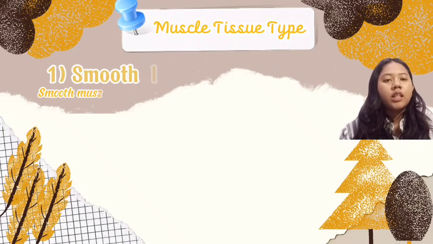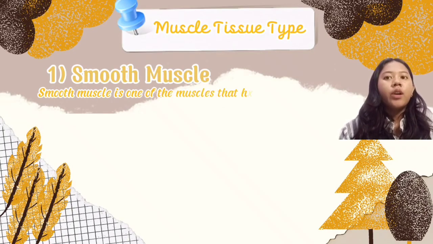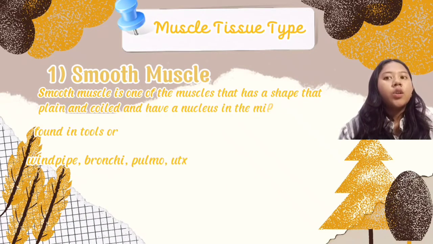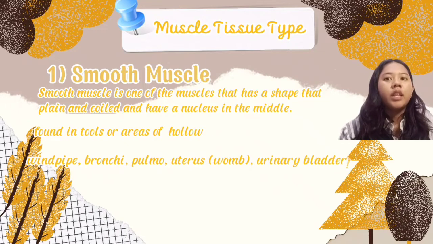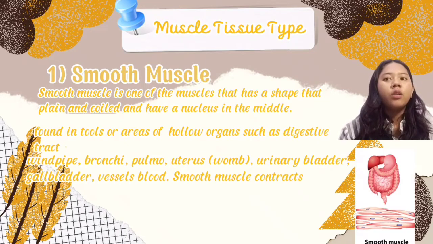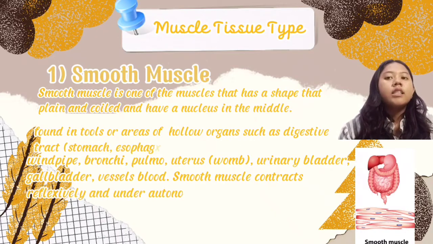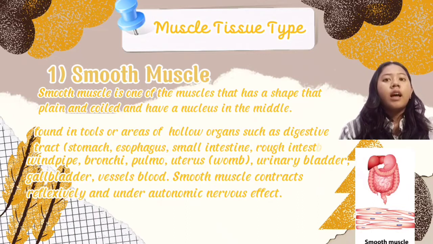1. Smooth muscle. Smooth muscle is one of the muscles that has a plain shape and has a nucleus in the middle. Found in hollow organs such as the digestive tract, stomach, esophagus, small intestine, large intestine, windpipe, bronchi, lungs, uterus or womb, urinary bladder, gallbladder, and blood vessels.